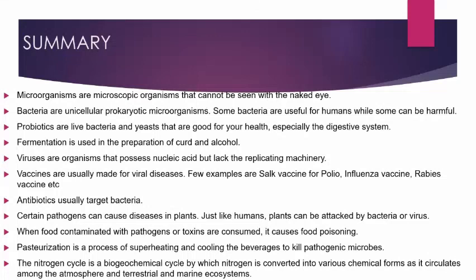It is a biochemical cycle by which nitrogen is converted into various chemical forms as it circulates among the atmosphere and terrestrial and marine ecosystems. We have seen how the nitrogen cycle works from the atmosphere to the soil to the plants, animals, and then again back to the soil. So that is the whole nitrogen cycle.